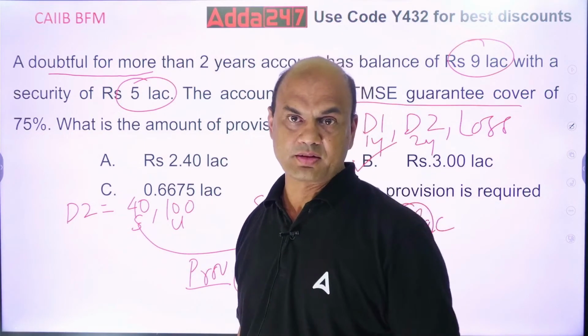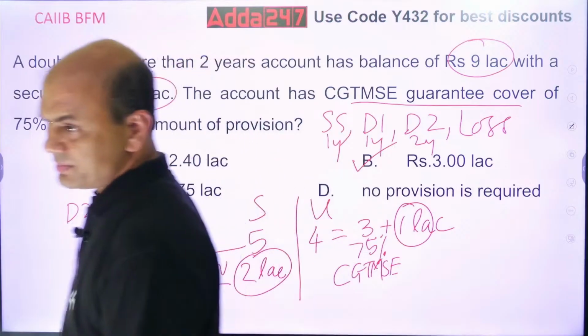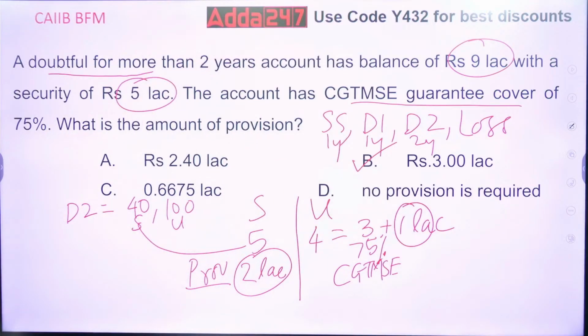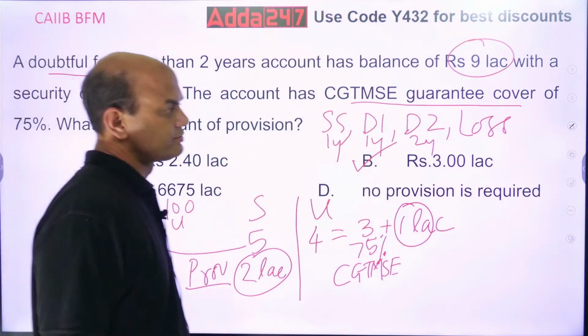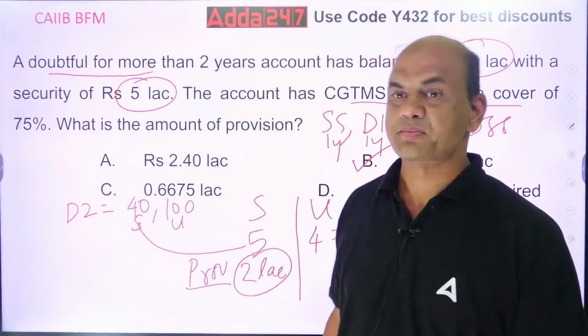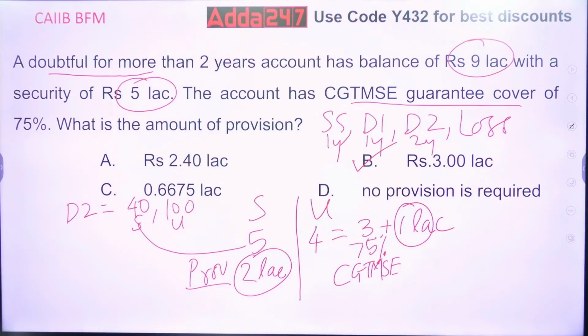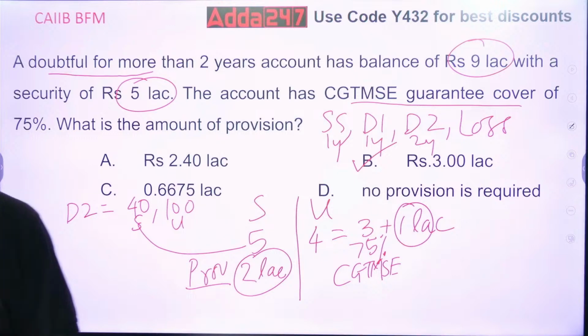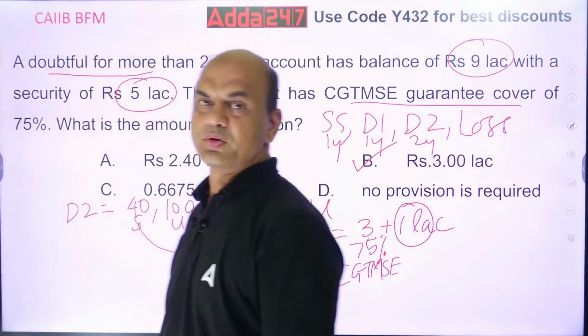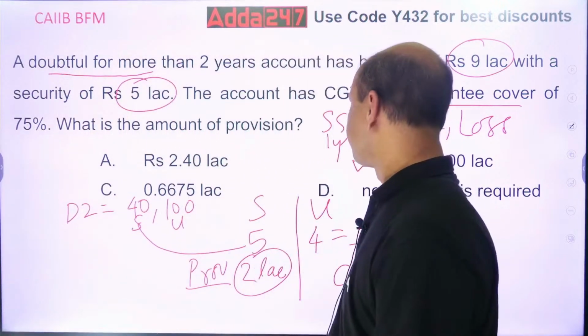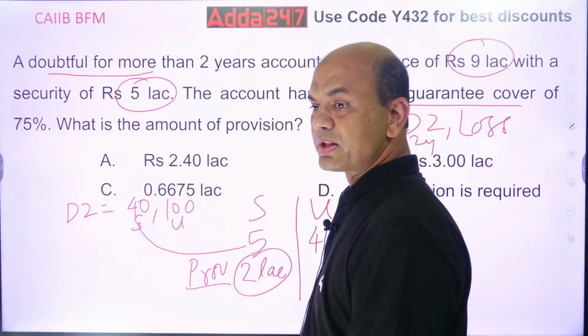Got it, everyone? Clear this concept? Very important, very simple. You must be very clear about substandard, doubtful 1, doubtful 2, and the logic of this. Chalo, let's move on to the next one.